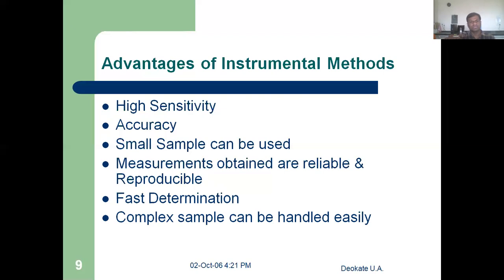We require a small sample as compared to chemical methods. The measurements obtained by instrumental techniques are reliable and reproducible. These results are consistently reliable and reproducible, which occurs only with instrumental methods. Determination is fast; we require a small duration of time, and complex samples can be handled.